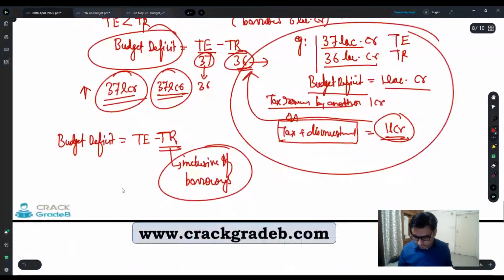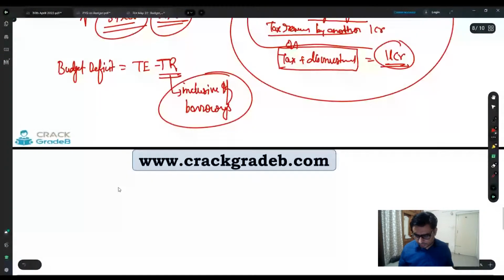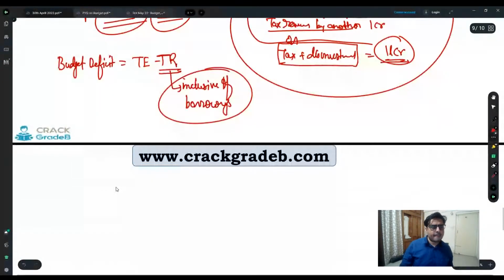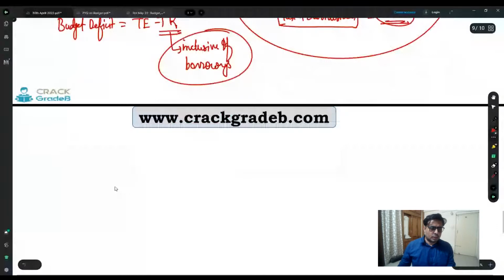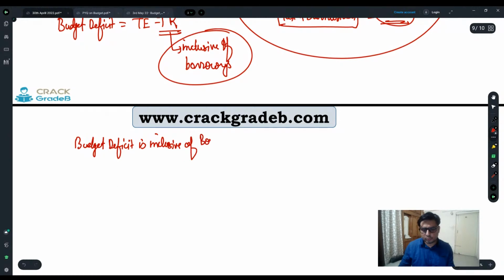So we can say that budget deficit is inclusive of borrowings.